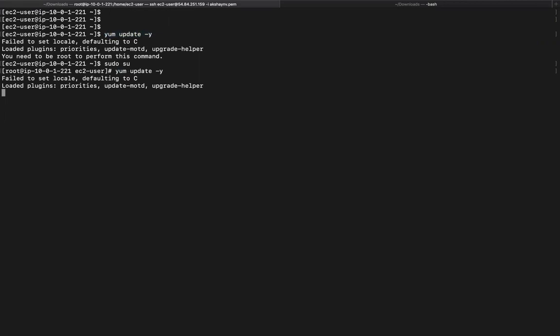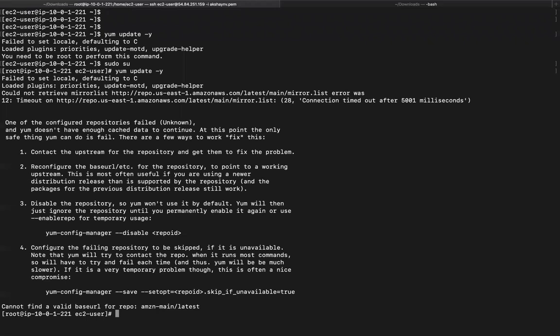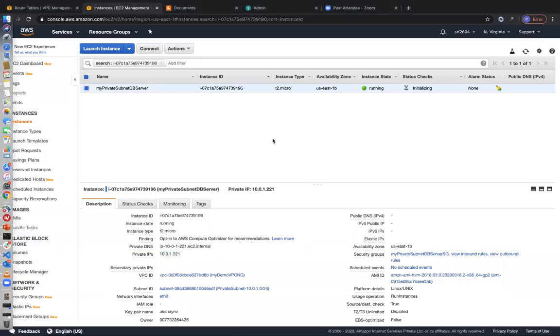You can see over here, the screen will be stuck right now because it does not have any kind of internet connectivity and we haven't provisioned a NAT gateway or a NAT instance, right? So therefore, this will not work right now. So we will cancel this. It has not found any mirrors that are available. So let's go ahead and create a NAT instance right now.